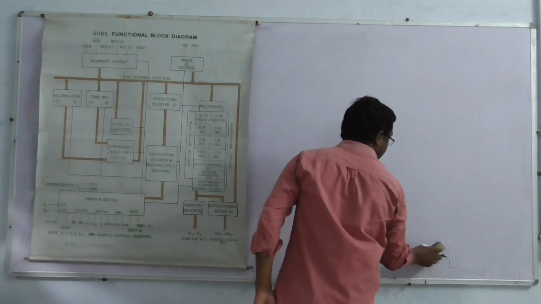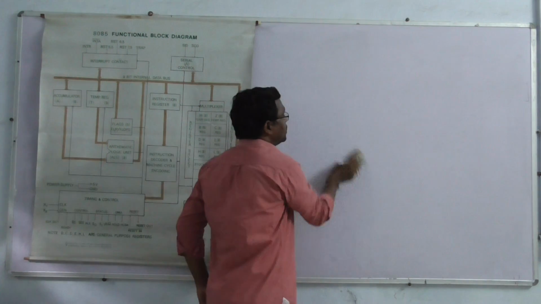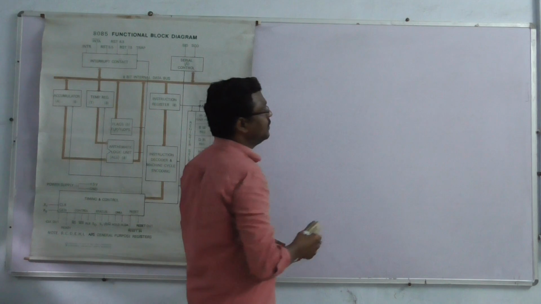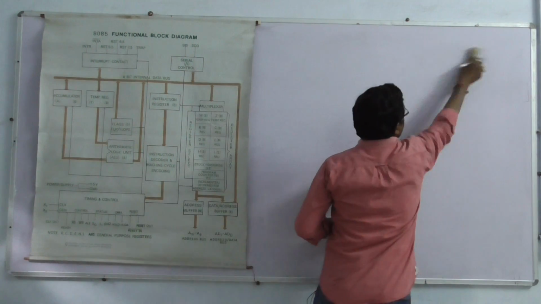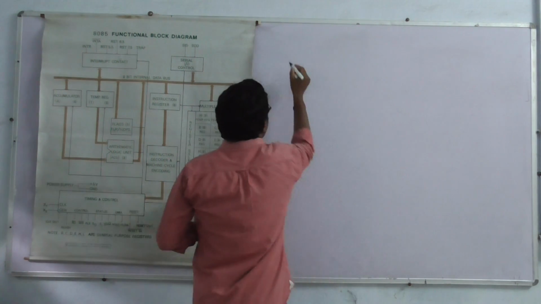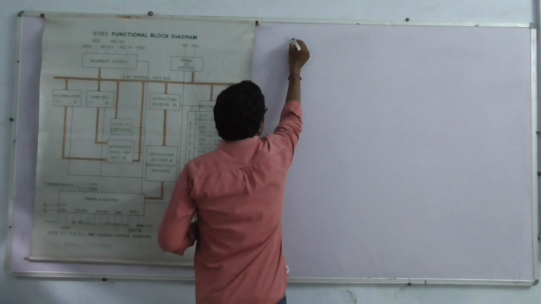First of all, we will discuss the basic microprocessor, the 8085 microprocessor.